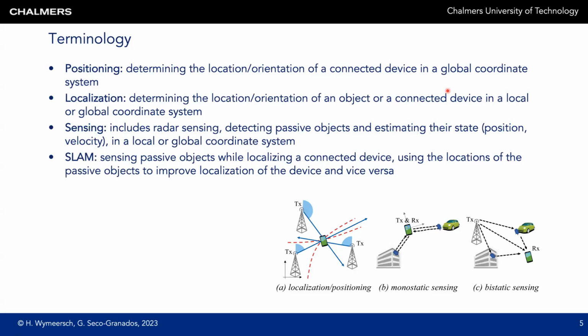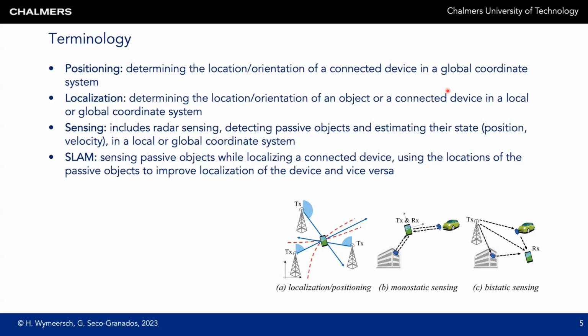So let's first start with some terminology. The term positioning refers to determining the location of a connected device, like a smartphone, in a global coordinate system. In a modern context, positioning can also include estimating the orientation of the device in 3D. The term localization can refer to the same as positioning, so estimating the location or orientation of a connected device, but it can also refer to estimating the location of a passive object in a local or a global coordinate system.